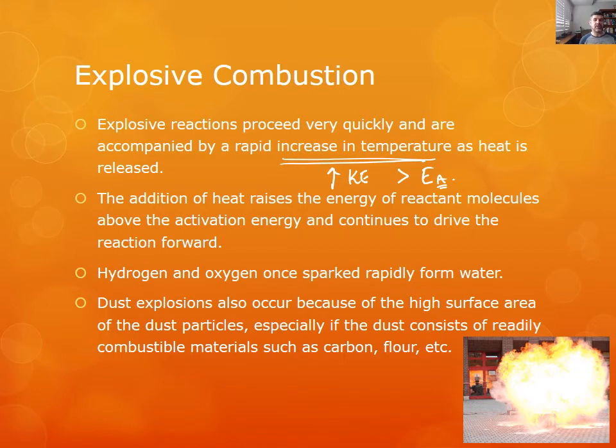Hydrogen and oxygen, once sparked, rapidly form water, and this is our pop test. So our pop test is basically igniting hydrogen. The pop test is used for the presence of hydrogen, but that spark is going to ignite the hydrogen to react with the oxygen in the atmosphere and form water. That's often why, when you do this pop test in a test tube, for example, you find a lot of droplets of water on the mouth of the test tube, where the hydrogen and the oxygen have reacted with one another. Now, these sorts of reactions are a real problem.